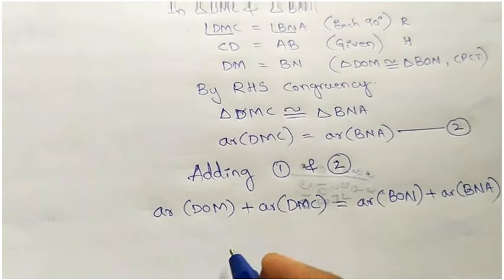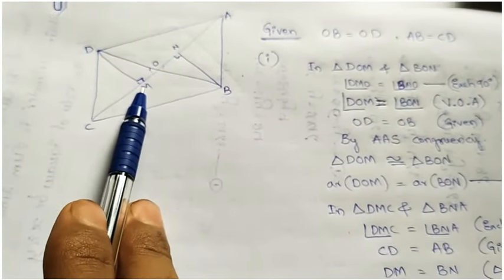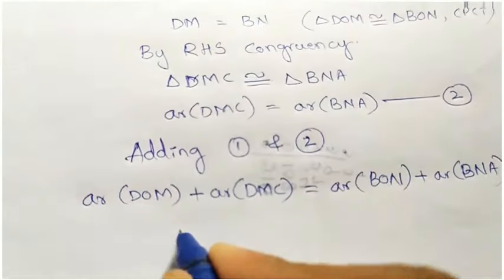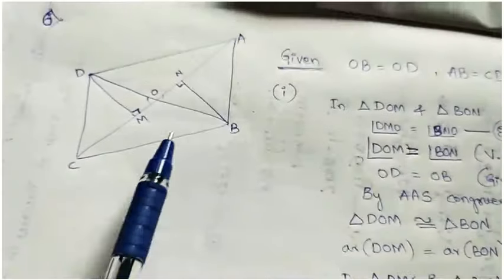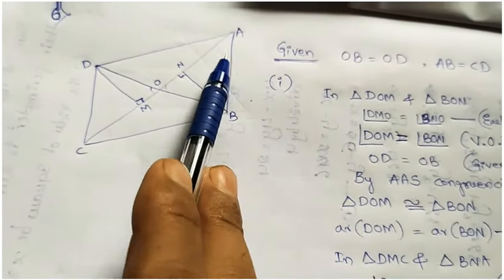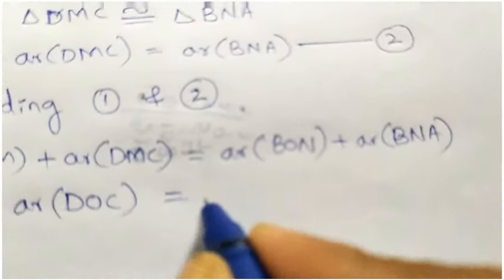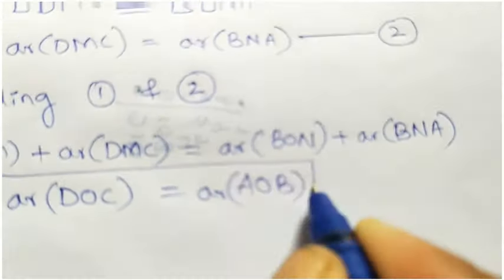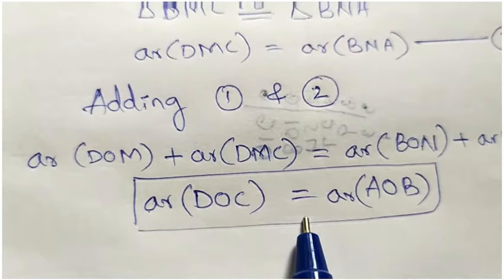Adding DOM plus DMC, we get area DOC, and similarly BON plus BNA, we get area of AOB. So this is our required equation for the first sub question, area of DOC equal to area of AOB.